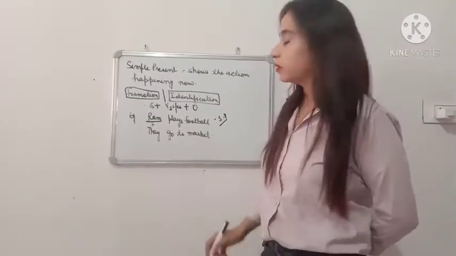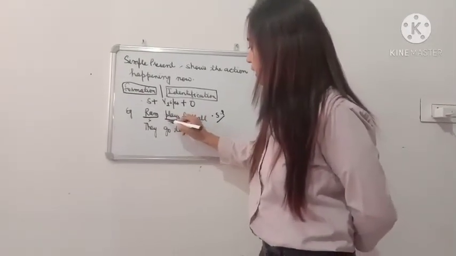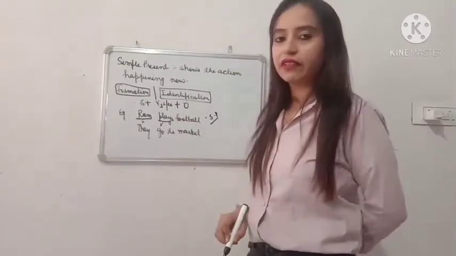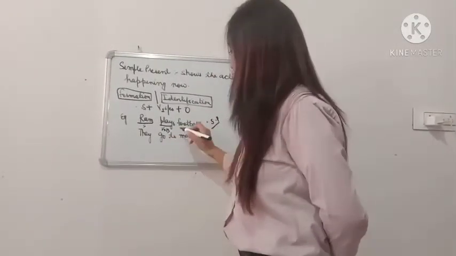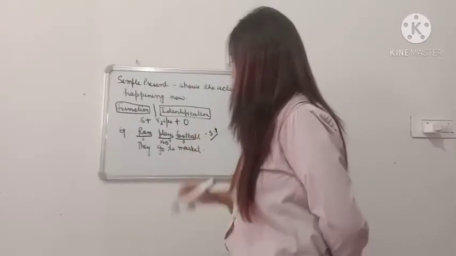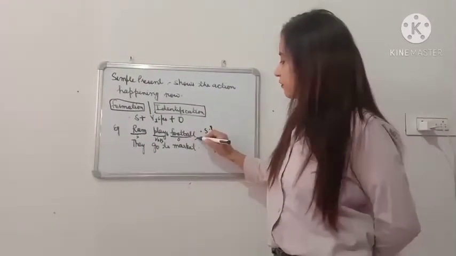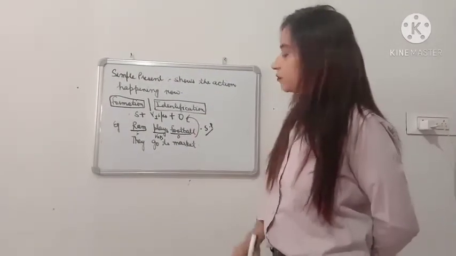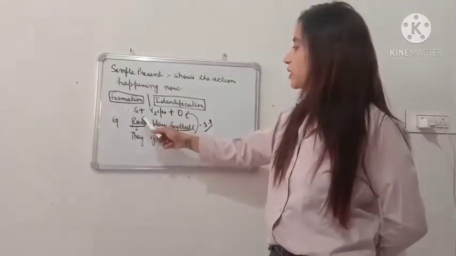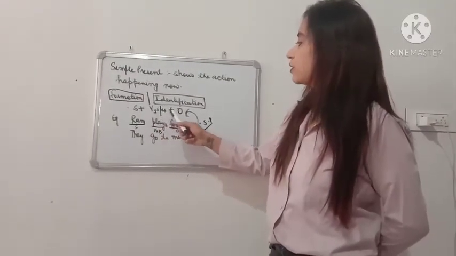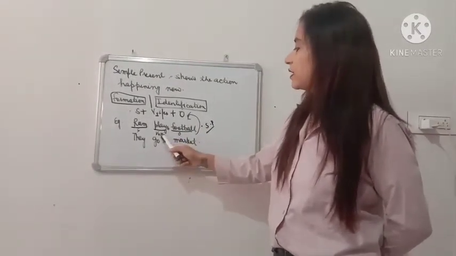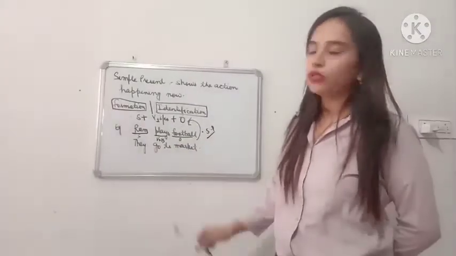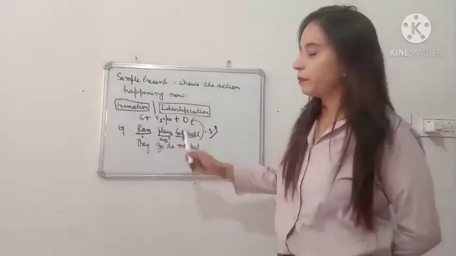And what is verb? Play. And which form of verb it is given? It is first form plus S. And football is our object. Does it satisfy our formation? Yes, it satisfies our formation: subject, V1 plus S or ES, and object. So it is a simple present tense.